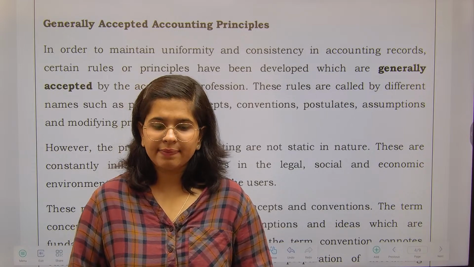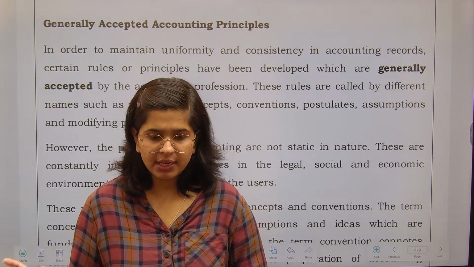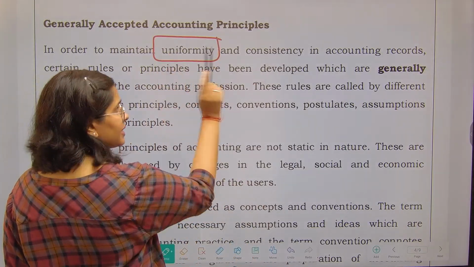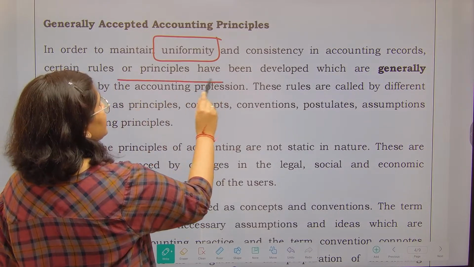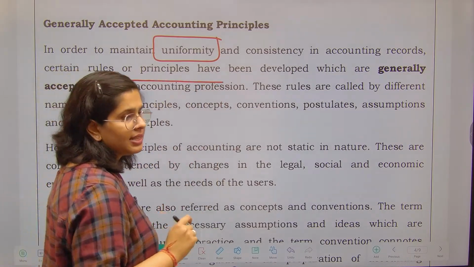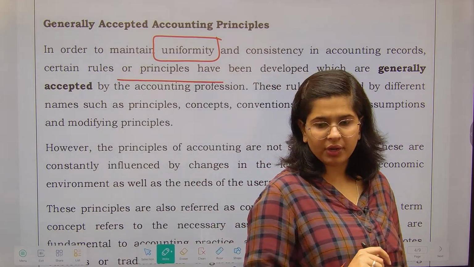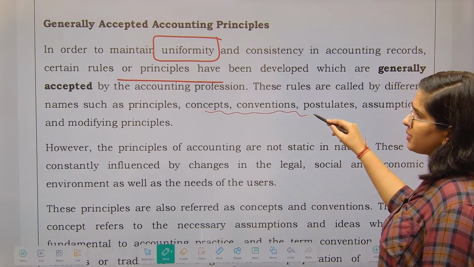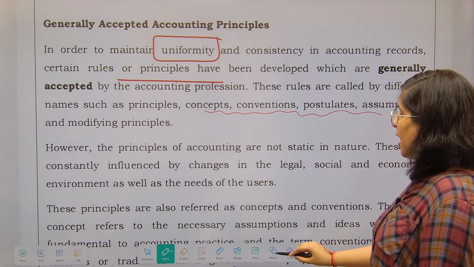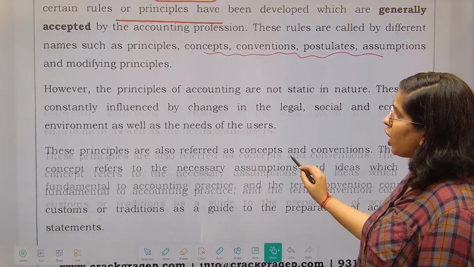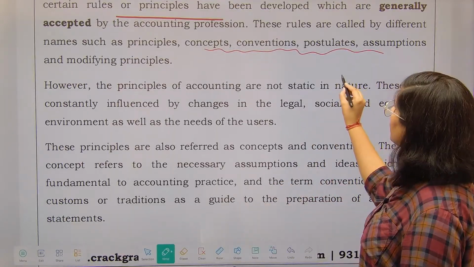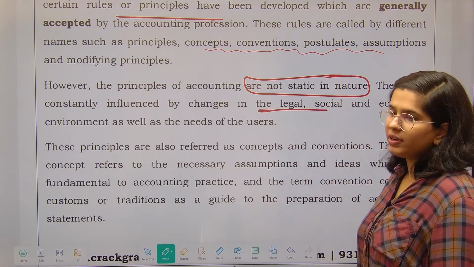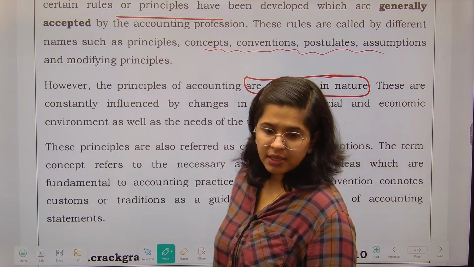So this is the concept of generally accepted accounting principles. In order to maintain uniformity and consistency in accounting records, some principles have been developed and these are called the generally accepted accounting principles. They are named as principles, concepts, conventions, etc. Next thing is these principles are not static in nature. Not static in nature मतलब ये change होते रहते हैं as per the demand of legal, social or environmental situation.